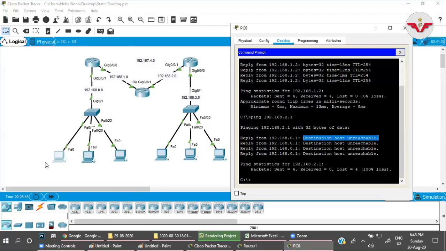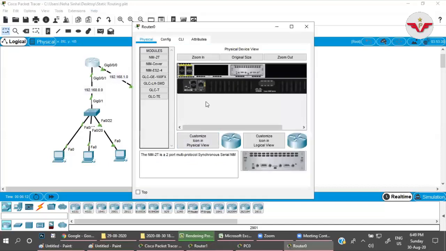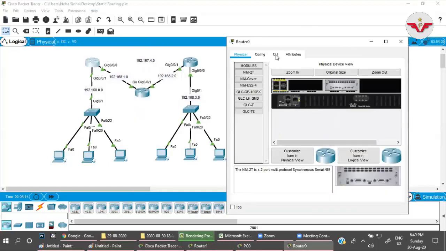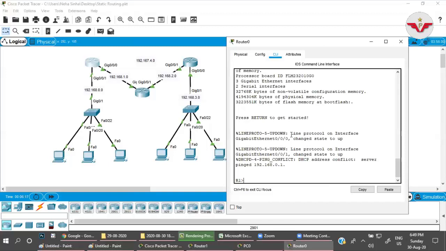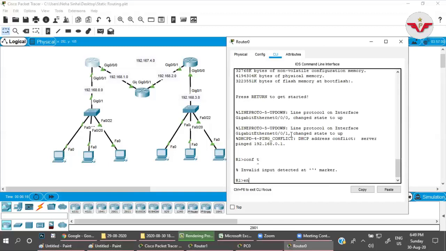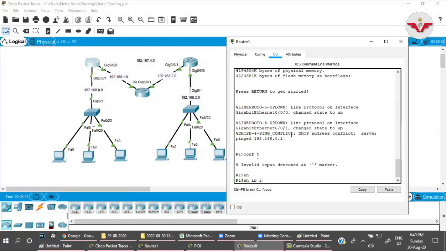Means the destination to which you want to go, that is unreachable. Sorry, I am not aware about that destination. Means I am trying to ping 2.0 network, right? When the packet is reaching to this router, it does not have any information about 2.0 network. If you check here, look here, config T, show IP route.